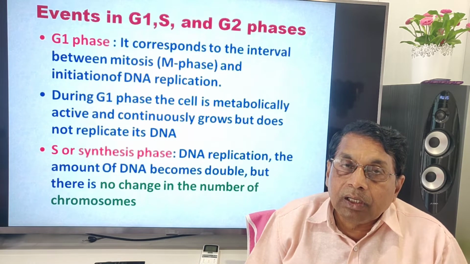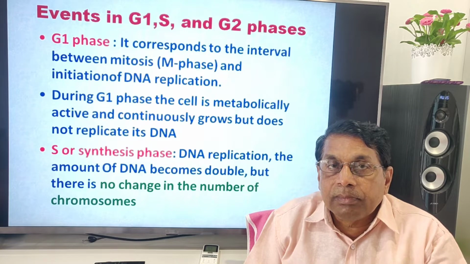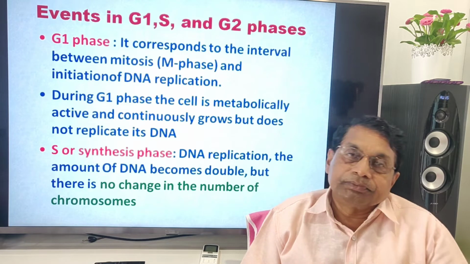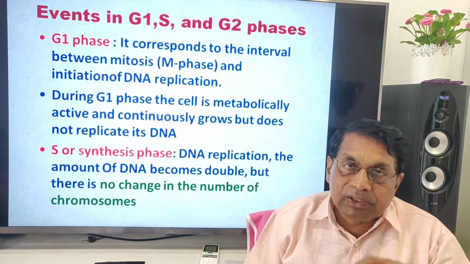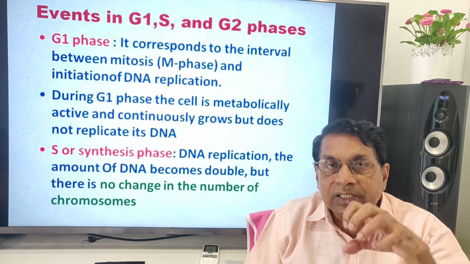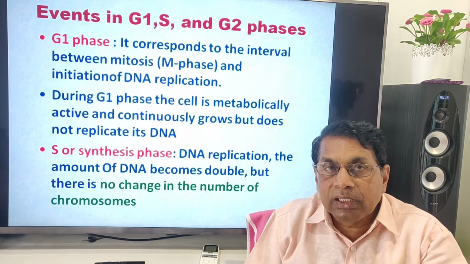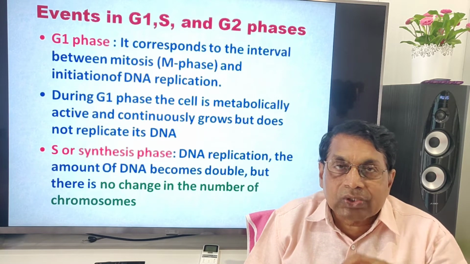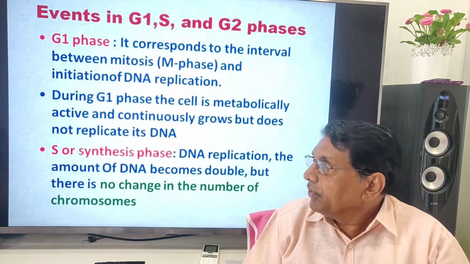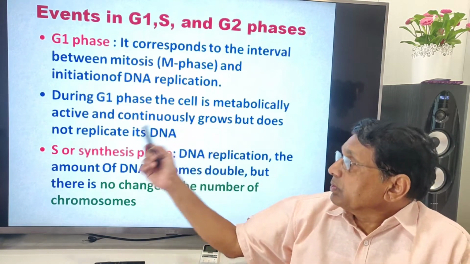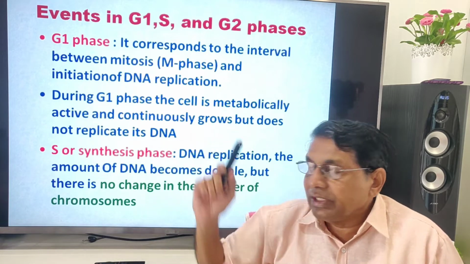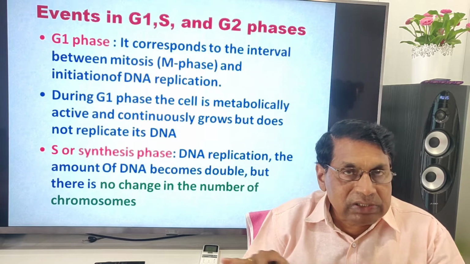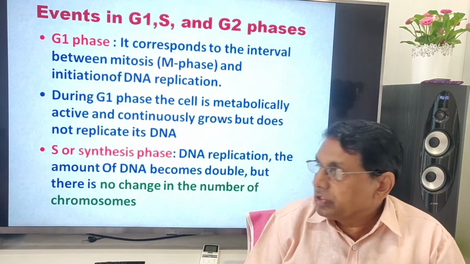During this phase, the cell synthesizes all the materials that are required for S phase, DNA replication. For DNA replication, so many proteins, so many enzymes, the raw materials are required. All those are synthesized, kept ready for S phase. The cell continuously grows but does not replicate its DNA. It keeps all the materials ready for DNA synthesis, but DNA is not synthesized at this stage.